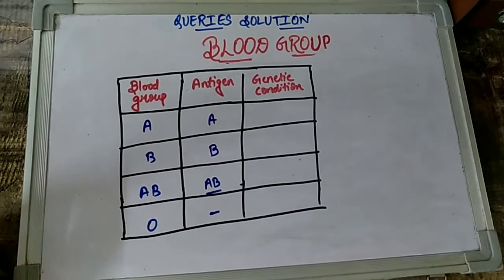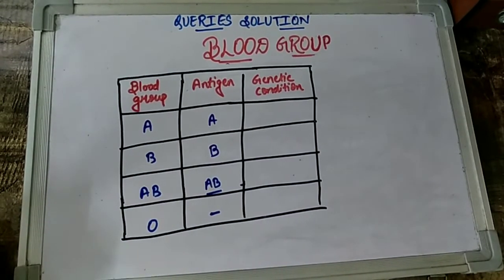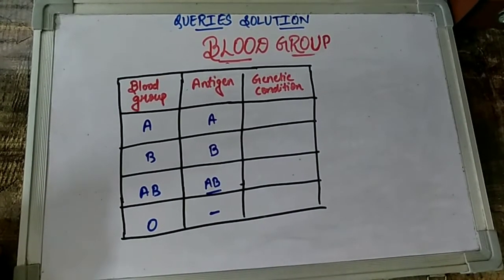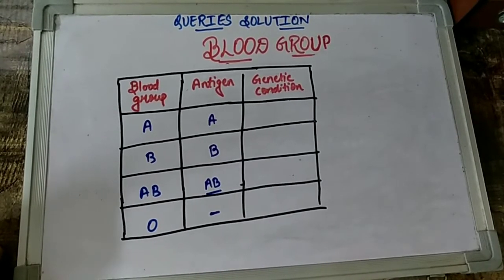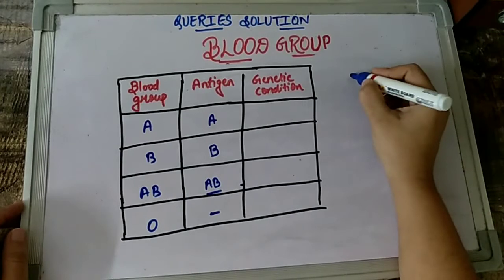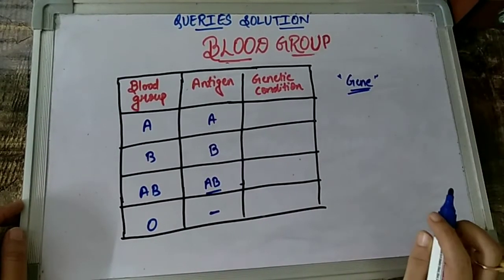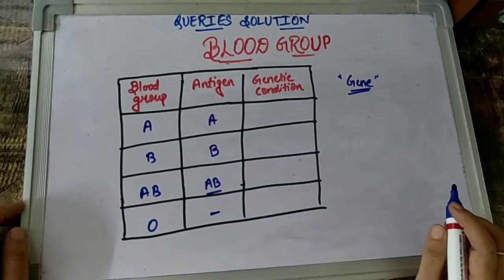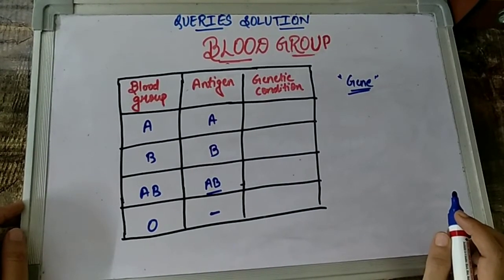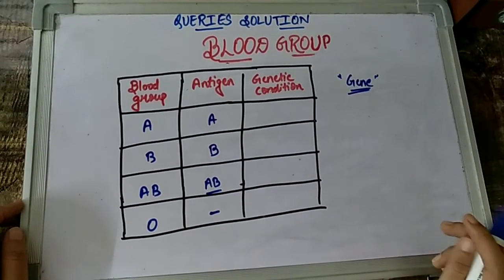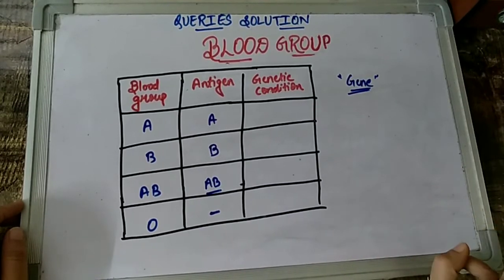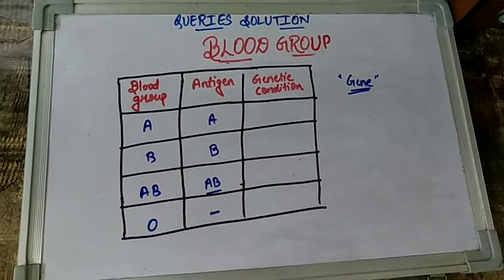Then what is this genetic condition, children, that I have written over here? As I am saying, even inheriting blood group from our parents is a character, and in turn, it will be governed by genes which are there in our body. Now, what are these genes responsible for providing us the blood group at the genetic level? There are three major important genes that we need to talk about.